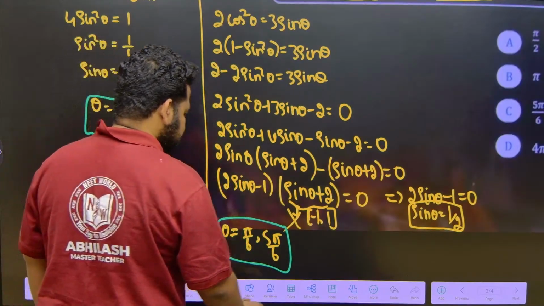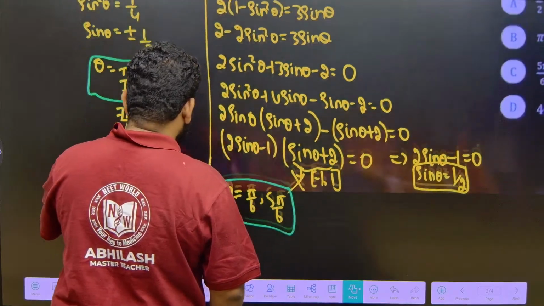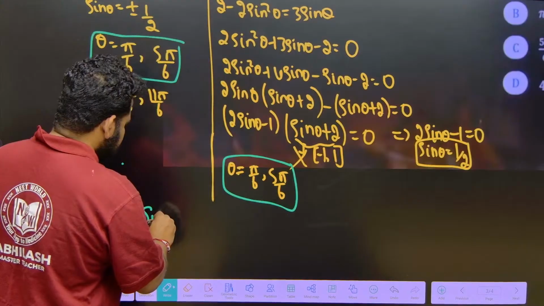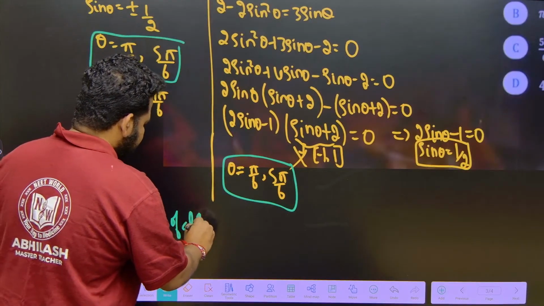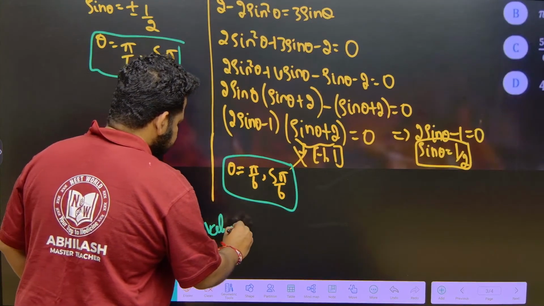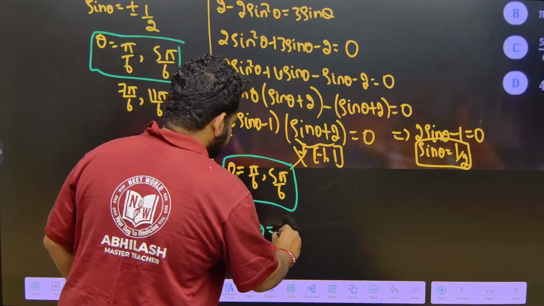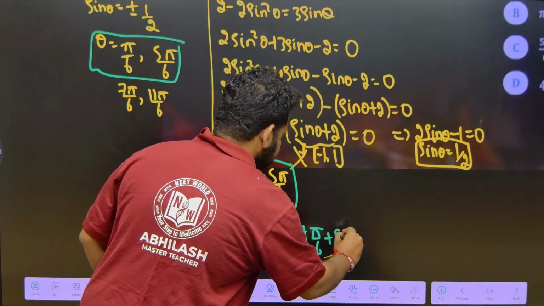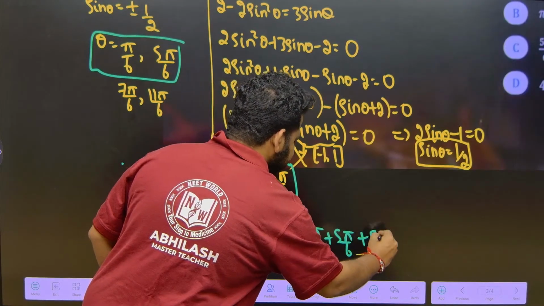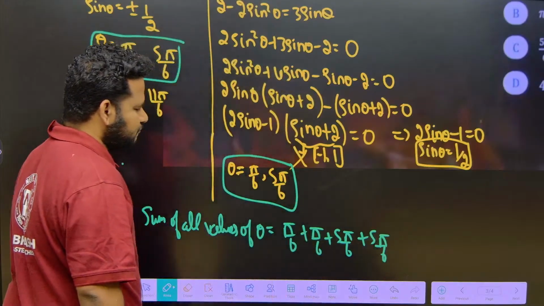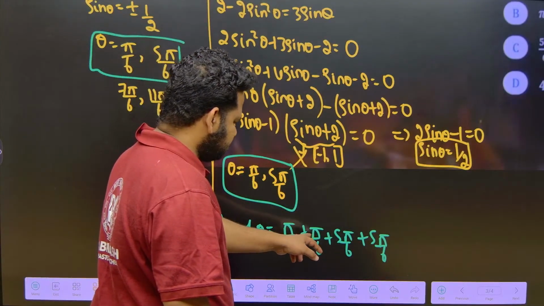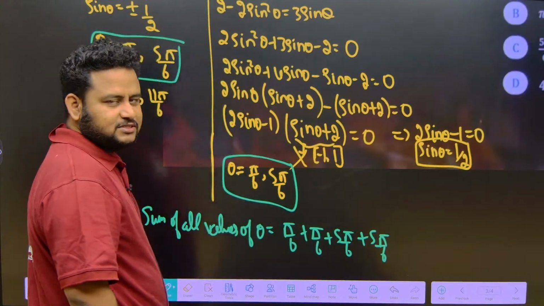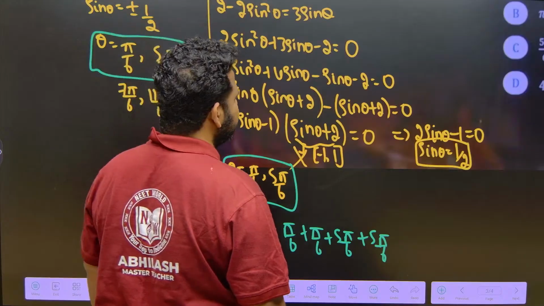plus 5 pi by 6. So sum of all the values of theta. Okay, so here let me write down: sum of all values of theta satisfying the equation is equal to pi by 6 plus pi by 6 plus 5 pi by 6 plus 5 pi by 6, 2 times. So this will become what? Pi plus pi, 2 pi, 5 pi plus 5 pi, 10 pi. So 12 pi by 6, correct?